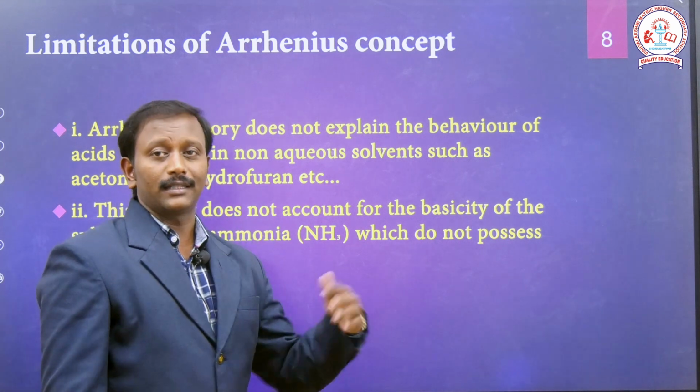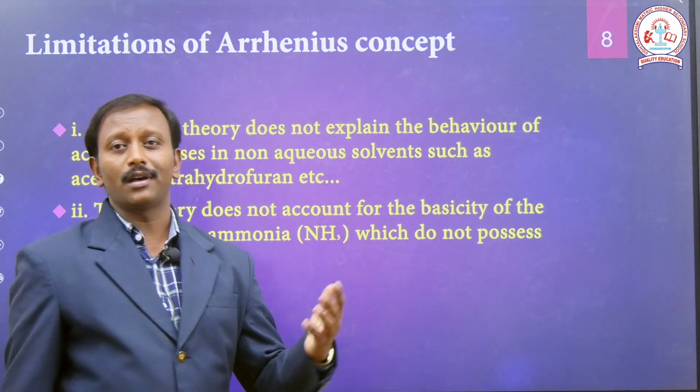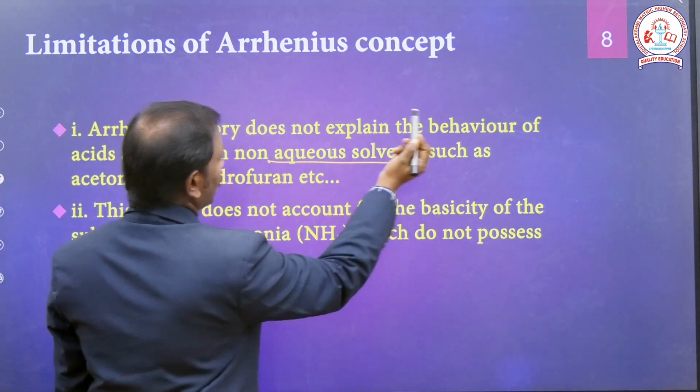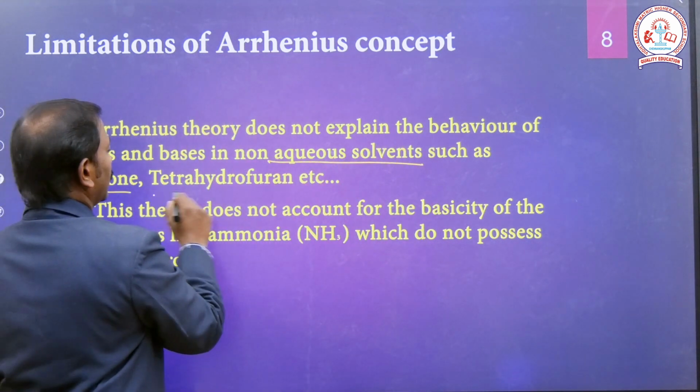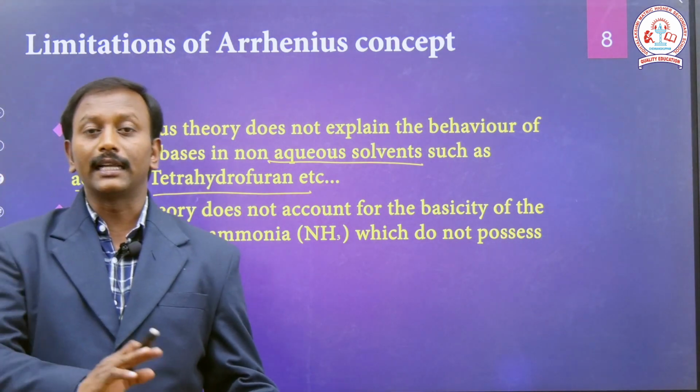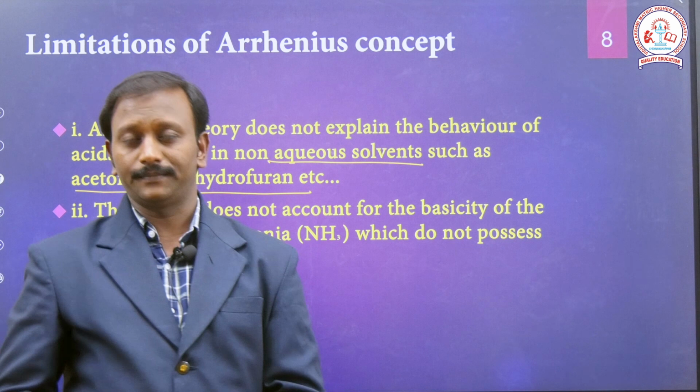It does not cover non-polar or non-aqueous solvents like acetone and tetrahydrofuran, used in place of water molecules.